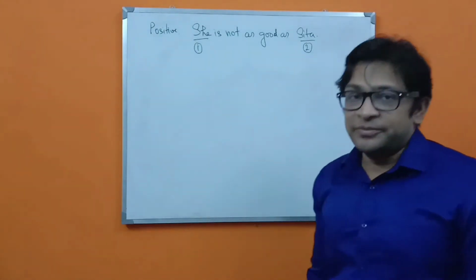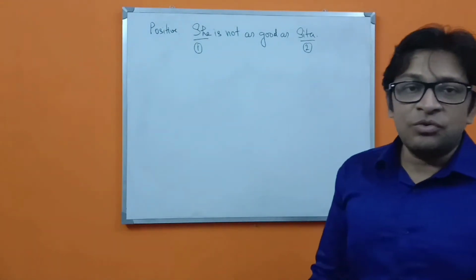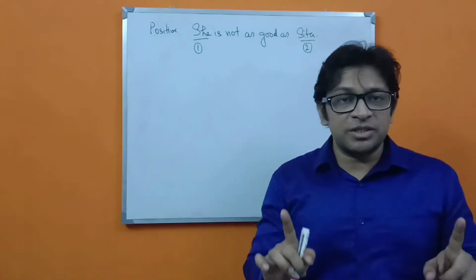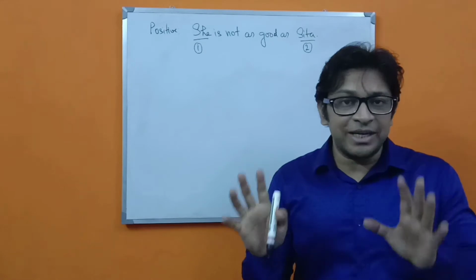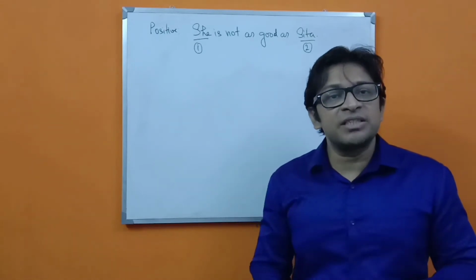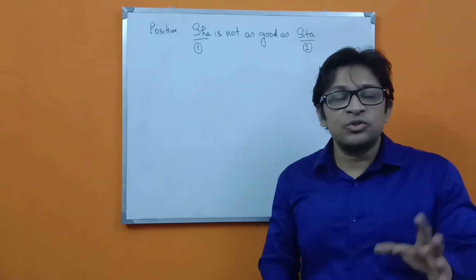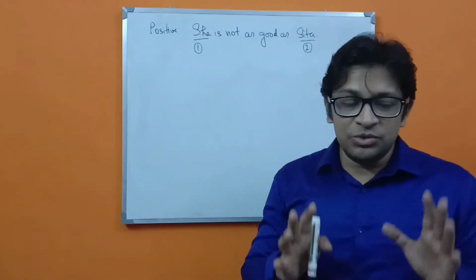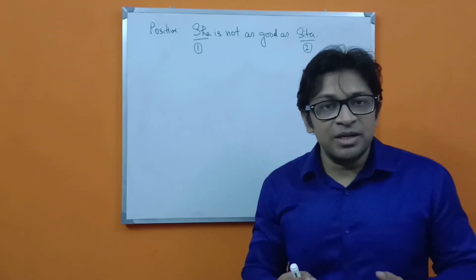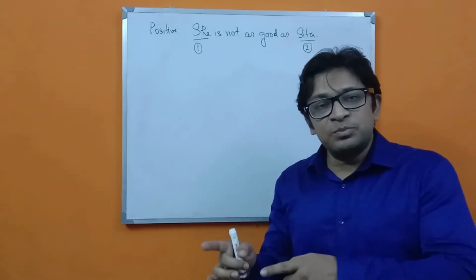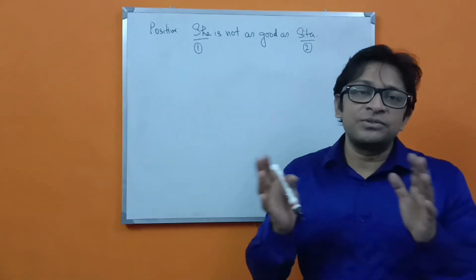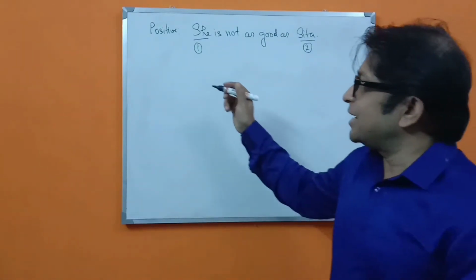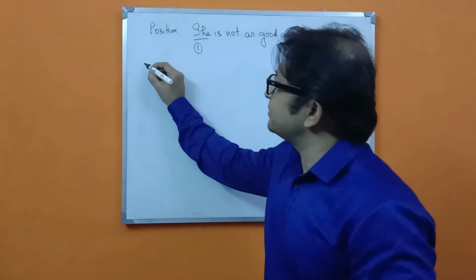So whenever you get sentences which show a comparison between only 2 persons, 2 places, 2 things or 2 objects, then we cannot change that sentence into superlative. Those sentences can only be transformed from comparative to positive and from positive to comparative. So whenever this kind of sentence comes, we can only change it into comparative.